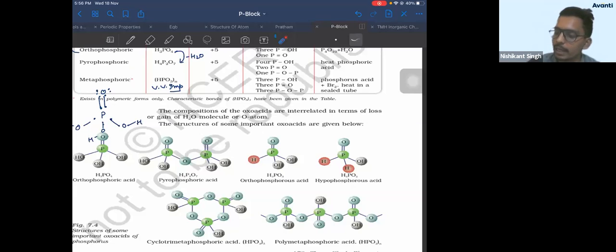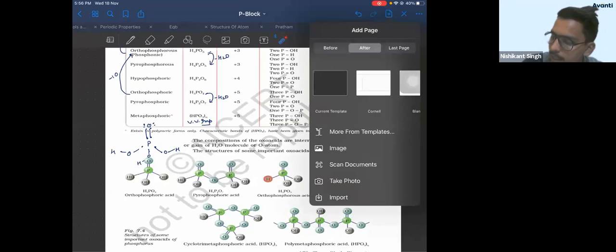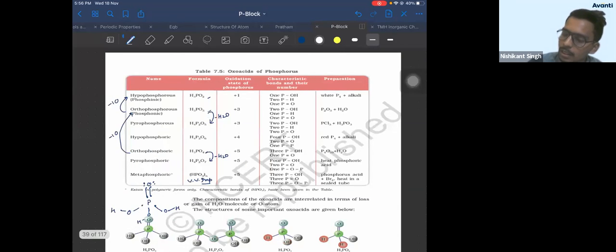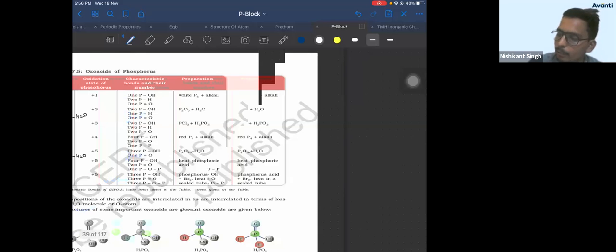Now coming to the cyclic one. Cyclic one is also not difficult to draw. What question will you get? How many P double bond O are present? How many P O P bonds are present? So these are the questions which you generally get in this. If you want to draw, the cyclic one is also very easy. So cyclic one means tri. See, its name is tri. It is written cyclic trimetaphosphoric acid.